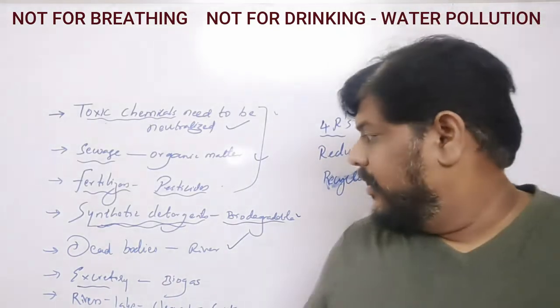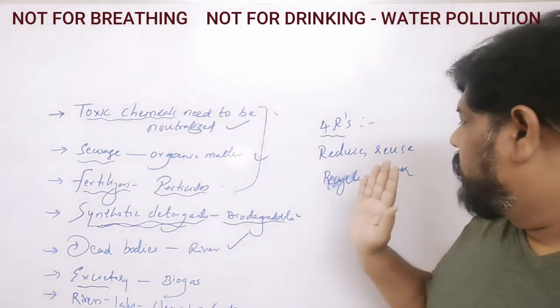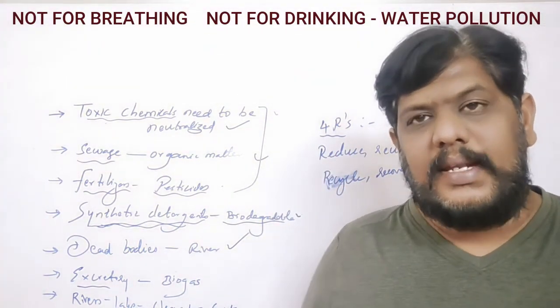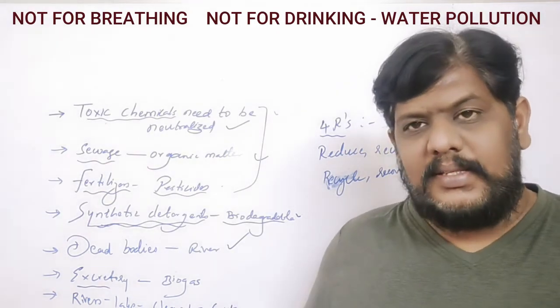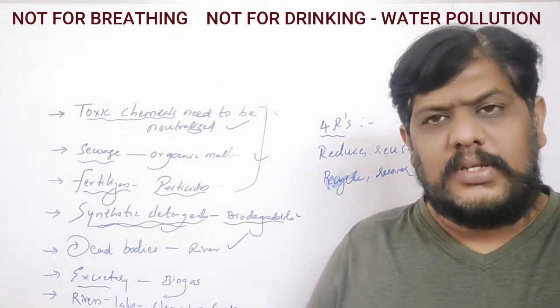So we can also use the 4 R's here, that is reduce, reuse, recycle and recover. Now the best example, which you have seen in the last unit, is recycling of paper. You write on one side of the paper and the other side you don't, and simply throw it away. So you can use it, right?